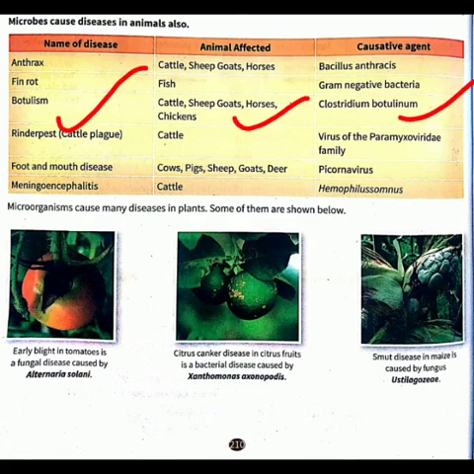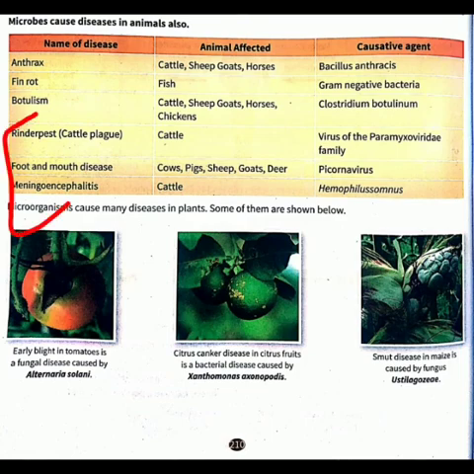Then botulism, which affects animals like cattle, sheep, goats, horses and chickens, and the causative agent is Clostridium botulinum. Similarly, you can go through the other diseases like rinderpest, foot and mouth disease and meningoencephalitis.